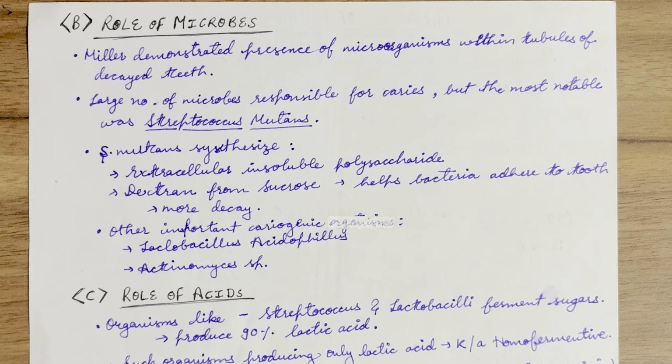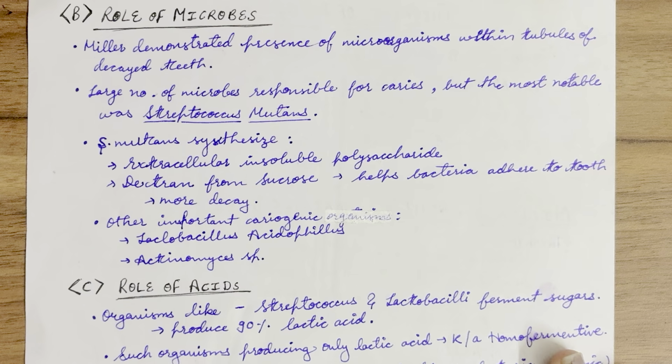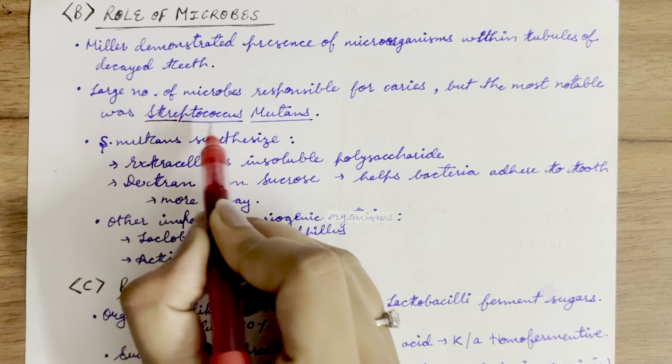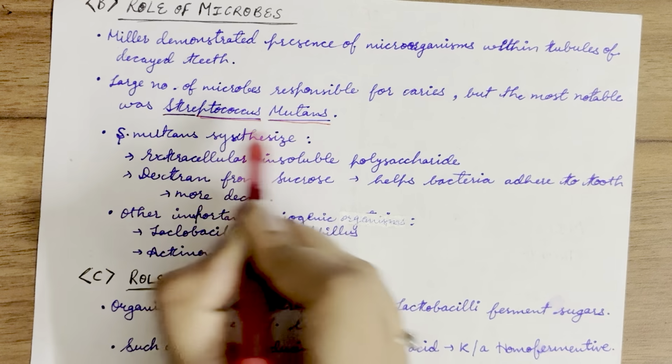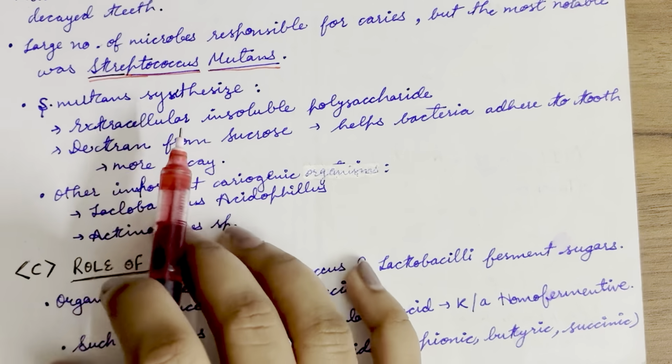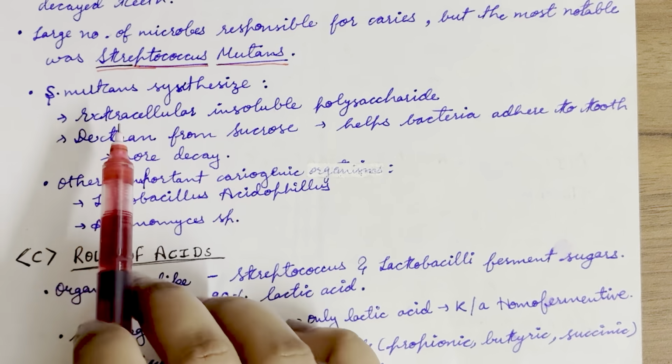Second factor given by Miller is the role of microbes in dental caries progression. Miller said microorganisms are present in the tubules of decayed tooth, a large number of microbes. The most notable organism is Streptococcus mutans. It synthesizes extracellular insoluble polysaccharide dextran from sucrose, which helps the bacteria to adhere to the tooth surface.